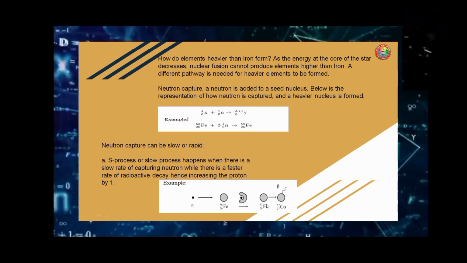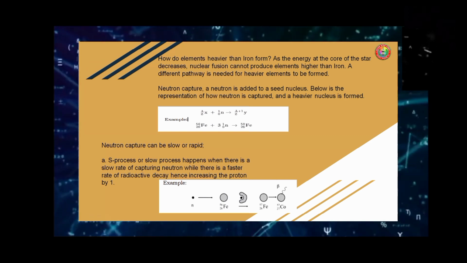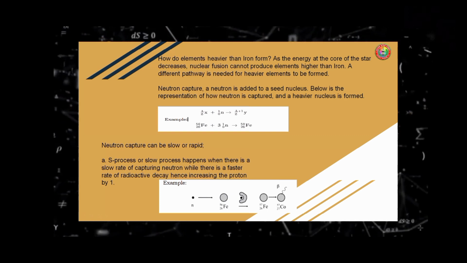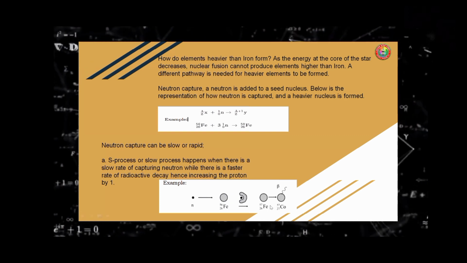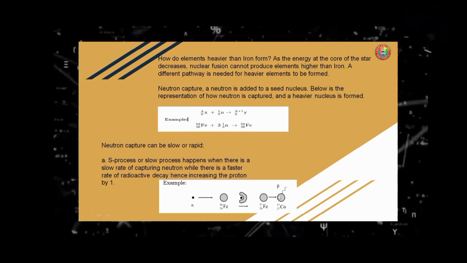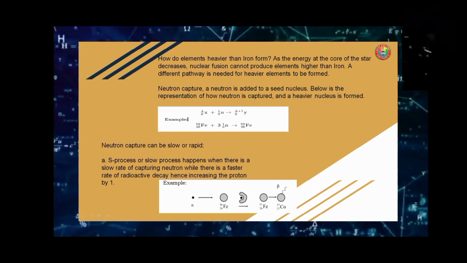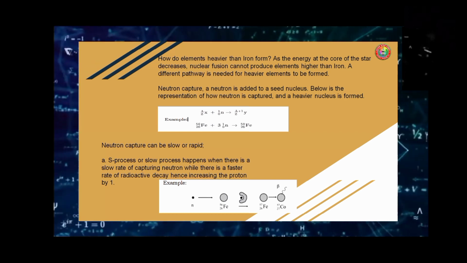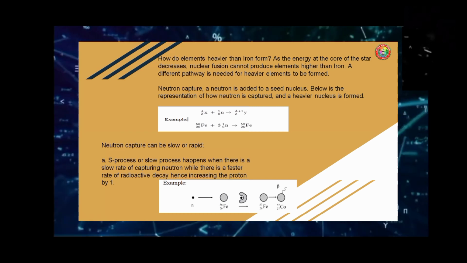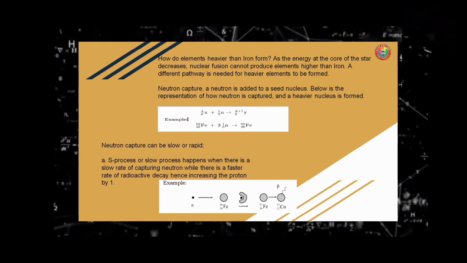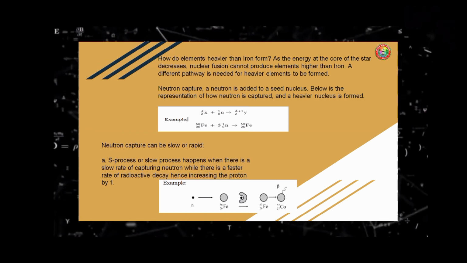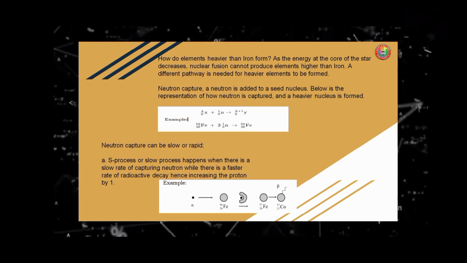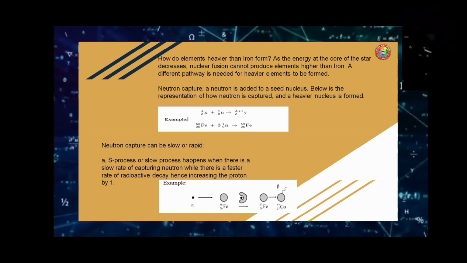And if the iron will undergo radioactive decay through beta radiation or beta decay, then it will produce cobalt 27 and 57. So we have 26, of course, minus negative 1, that would be 27, and 56 plus 0, that would be 57.